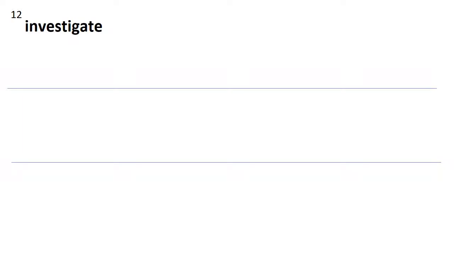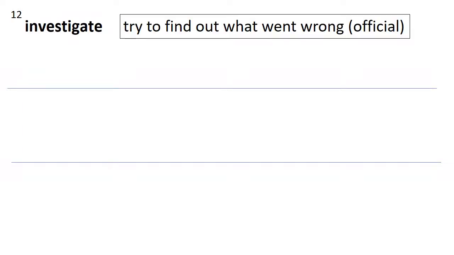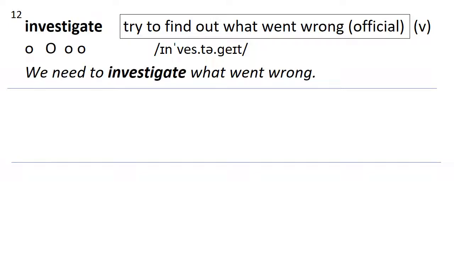Number 12 is investigate. Investigate means to try to find out what went wrong, and it's official. So this is a bit of a formal word. It's a verb. How many syllables are in investigate? 4, stress on the second, investigate. We need to investigate what went wrong.